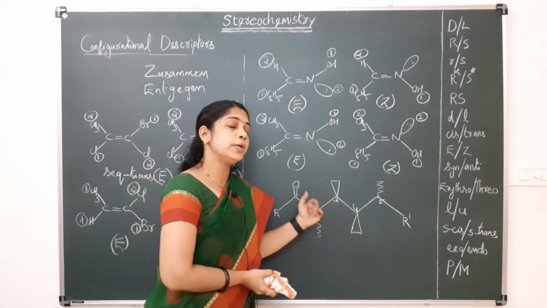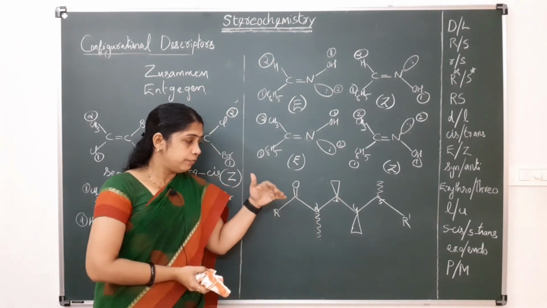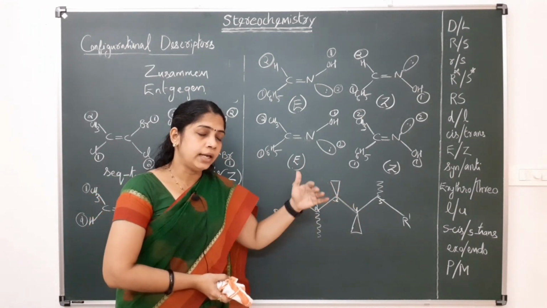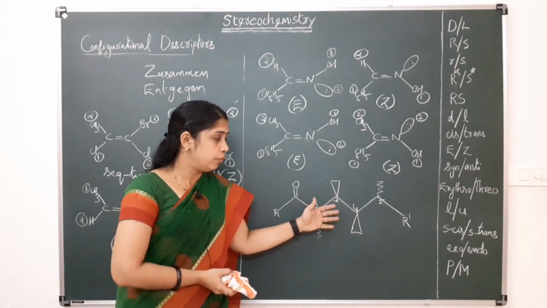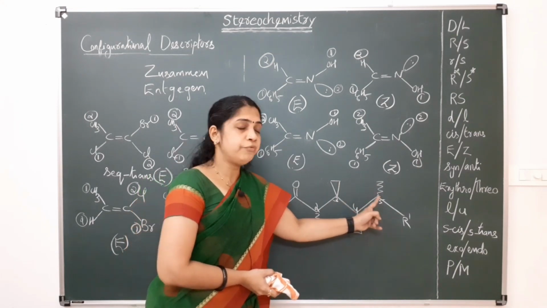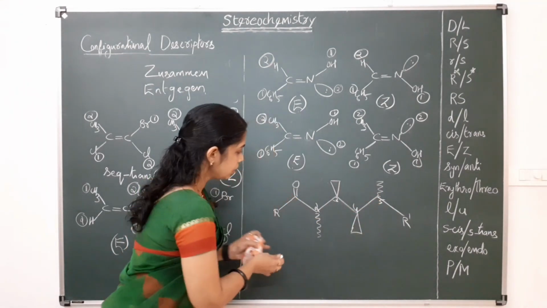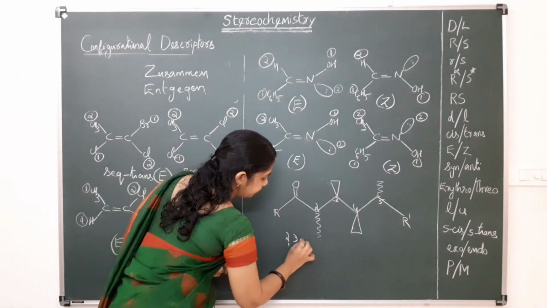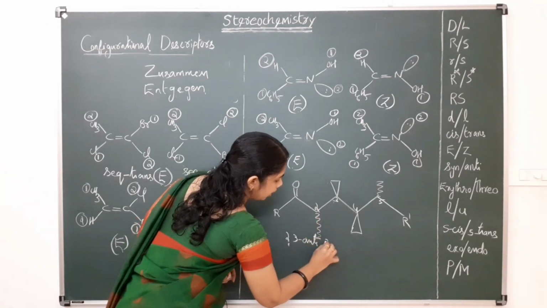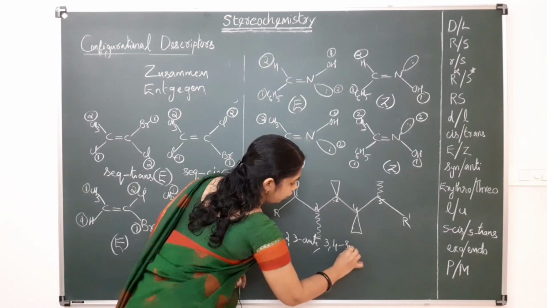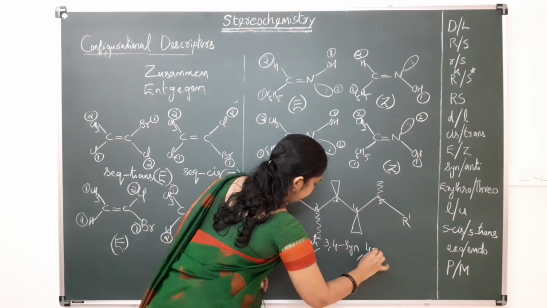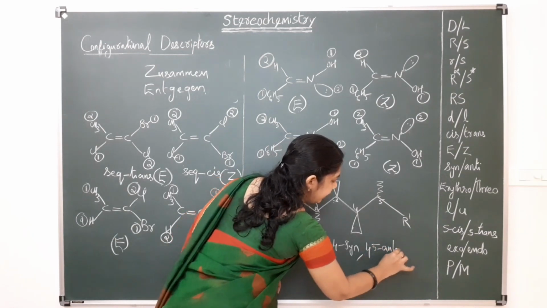With respect to this, we can give the name like 2,3-anti, 3,4-syn, 4,5-anti. Okay, so 2,3-anti, comma, 3,4-syn, comma, 4,5-anti.